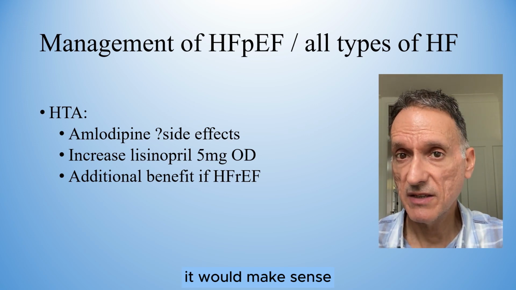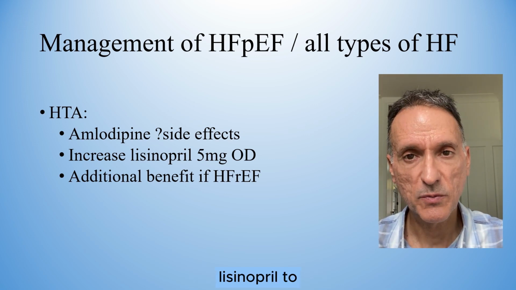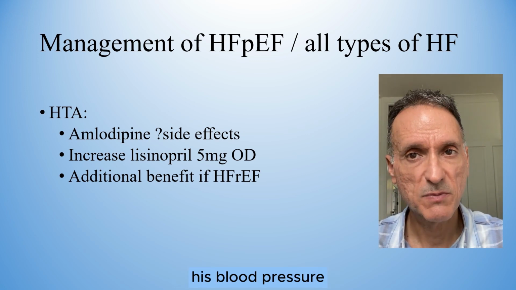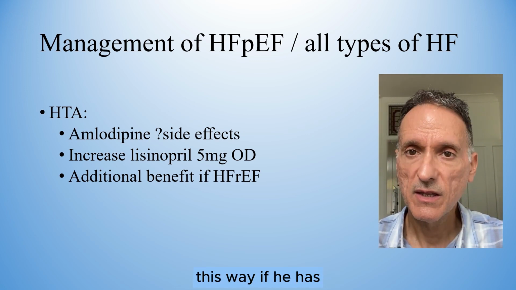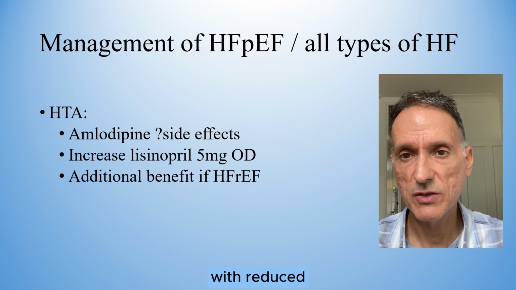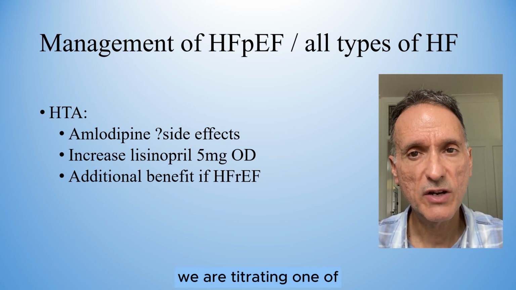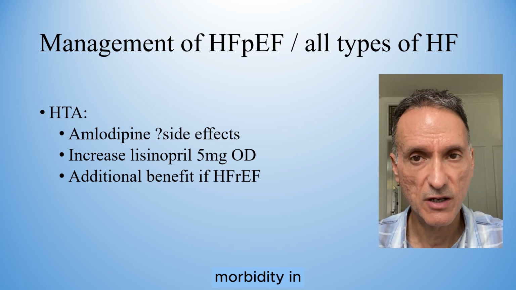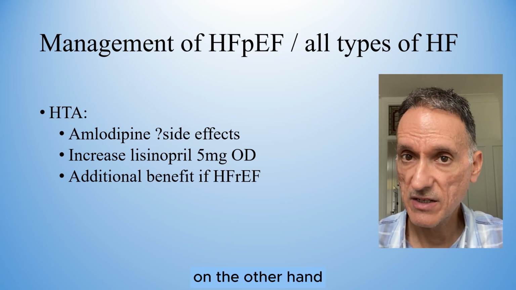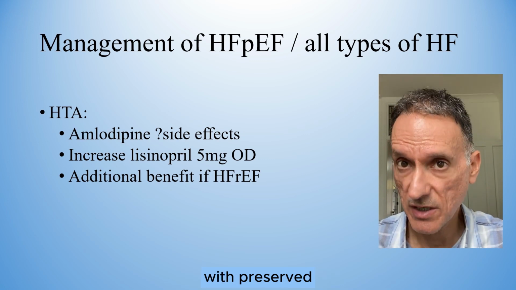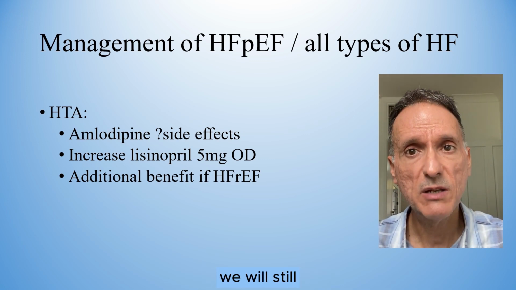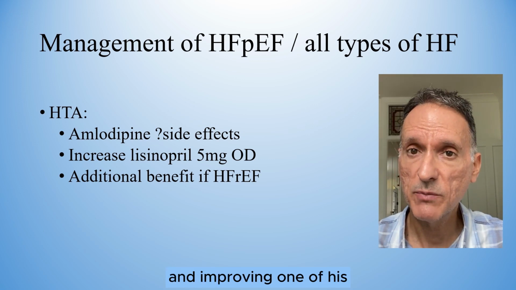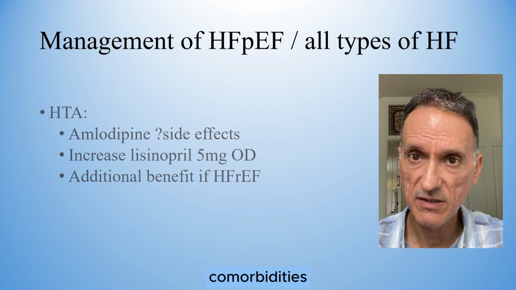However, it would make sense to increase the dose of lisinopril to, for example, 5 mg daily, monitoring his blood pressure and renal function. This way, if he has heart failure with reduced ejection fraction, we are titrating one of the medicines that reduce mortality and morbidity in the long run. On the other hand, if he has heart failure with preserved ejection fraction, we will still be managing it correctly by lowering his blood pressure and improving one of his comorbidities.